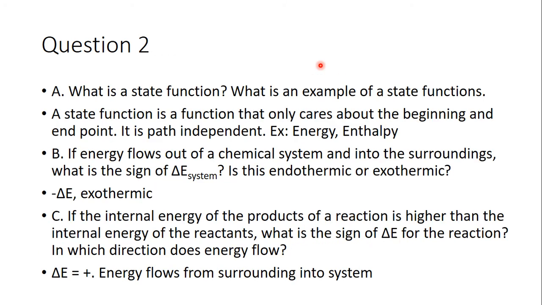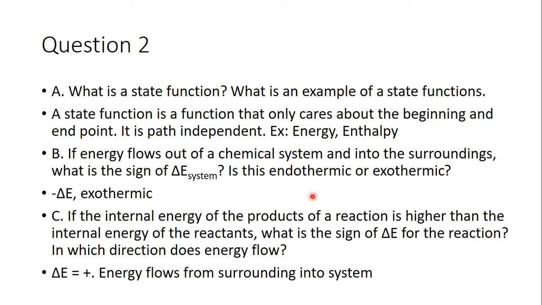What is a state function, and what's an example of a state function? A state function is a variable that only depends on the initial and final values and not the path you took to get those values. So energy. All you care about in a calculation is the final and initial energy. You don't care what happens to the energy in between because it's a state function. Same thing with enthalpy or heat. Does not matter what happened in between the start and the finish, only the start and the finish. Same thing with entropy, which is chaos. Does not matter what happens in between those measurements, just the beginning and end of those measurements.